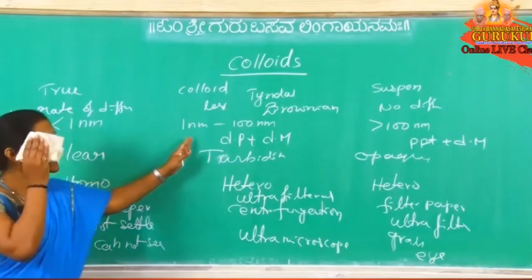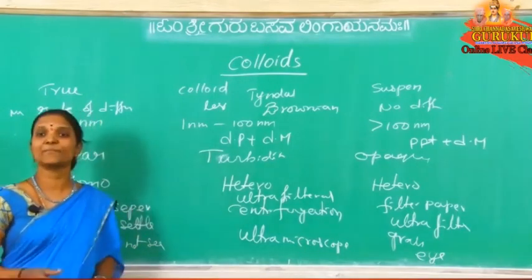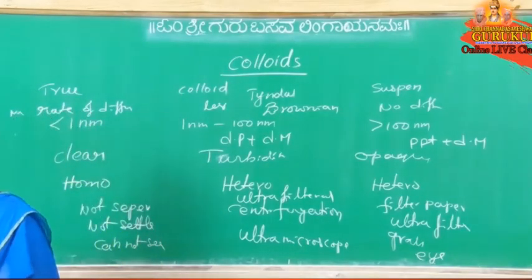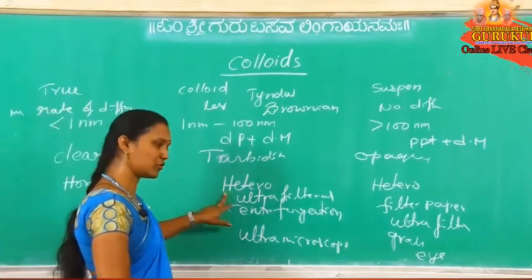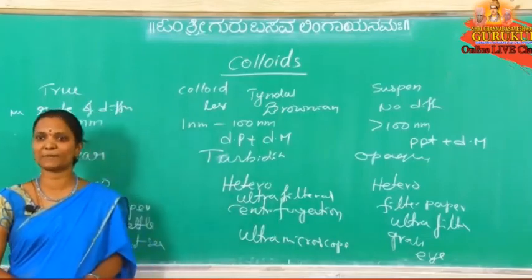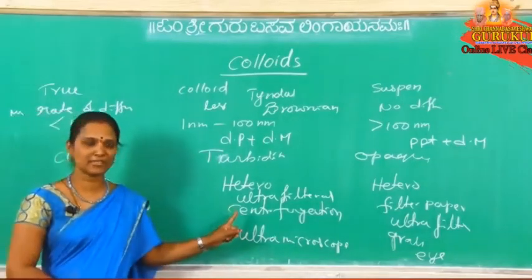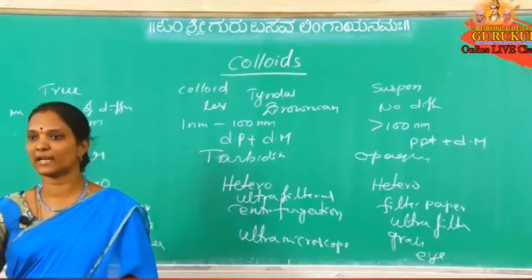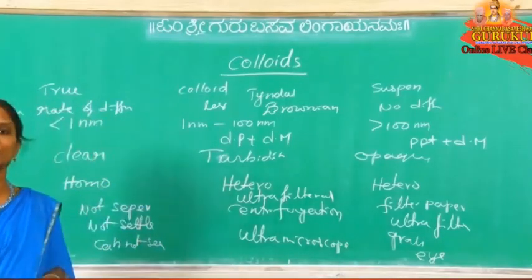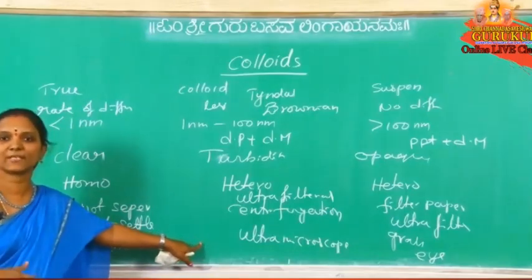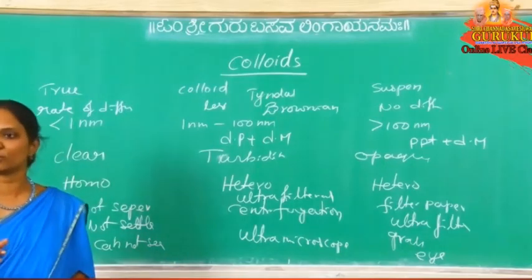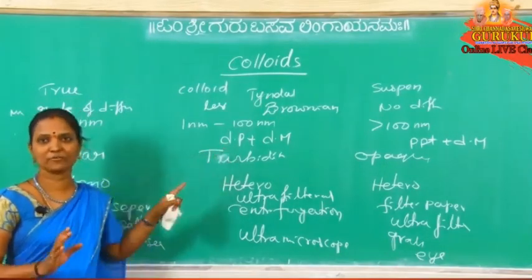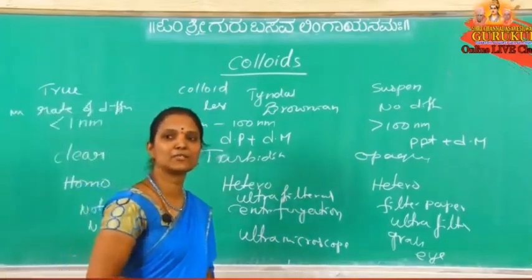Okay, and what are the characteristics of a colloidal solution? The solute particle size is 1 nanometer to 100 nanometer, but here instead of solute and solvent we use different names, dispersion phase and dispersion medium. It is turbid, that is, heterogeneous. We cannot separate by filter paper, but we can by ultrafiltration. The particles do not settle down under gravity, but during centrifugation they settle down. We cannot see them directly, but under an ultramicroscope we can see the particles, called the dispersion phase, and this shows the Tyndall effect and also Brownian movement.